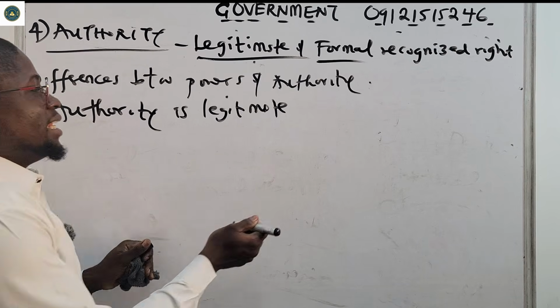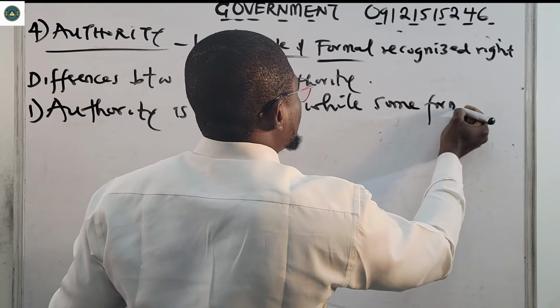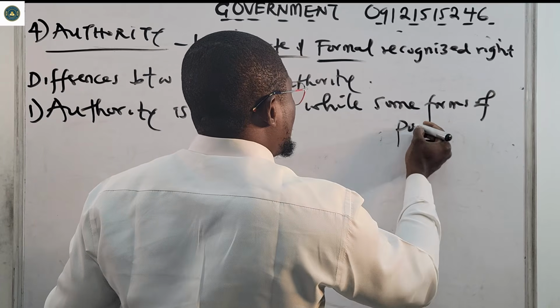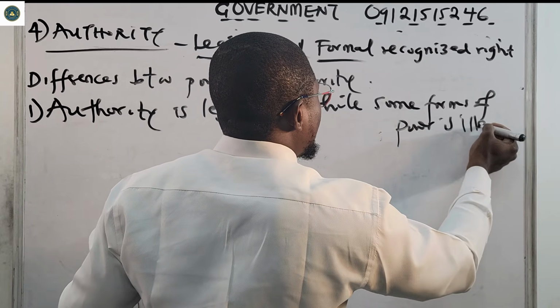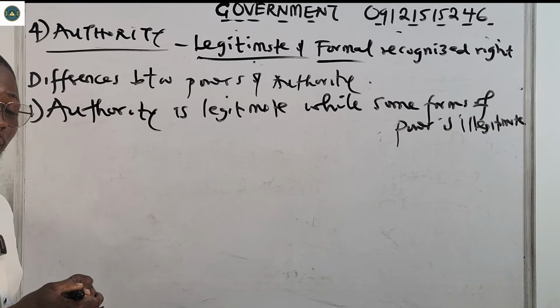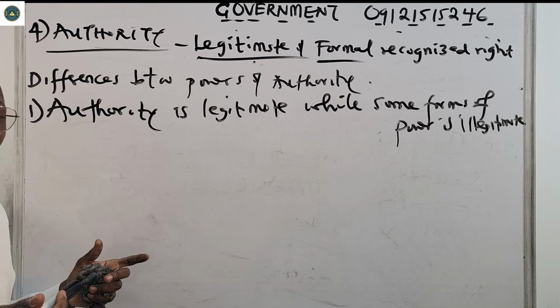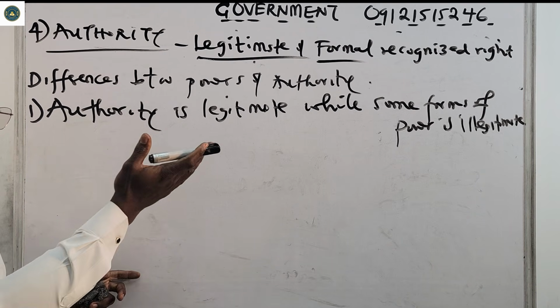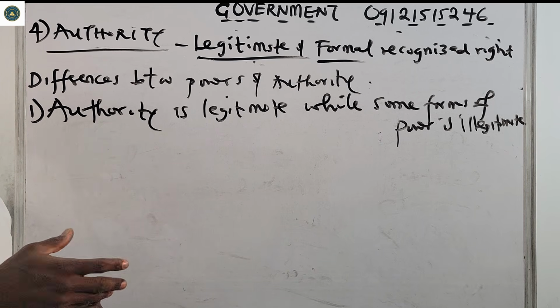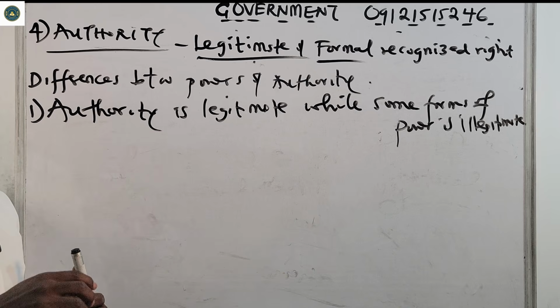So authority is legitimate, while some forms of power are illegitimate. For example, somebody that has physical power that can beat you or press you, collect some properties from you, someone that has raw naked power, that kind of power is not legitimate. It can be abused. So authority is legitimate, while some forms of power are illegitimate.